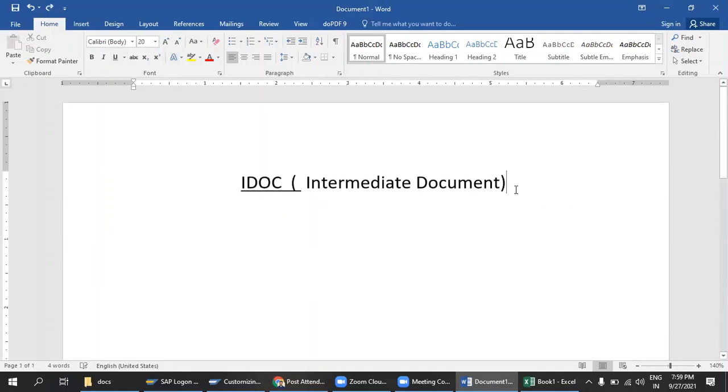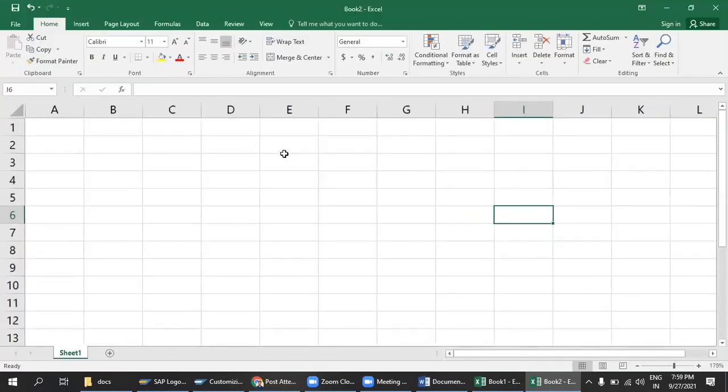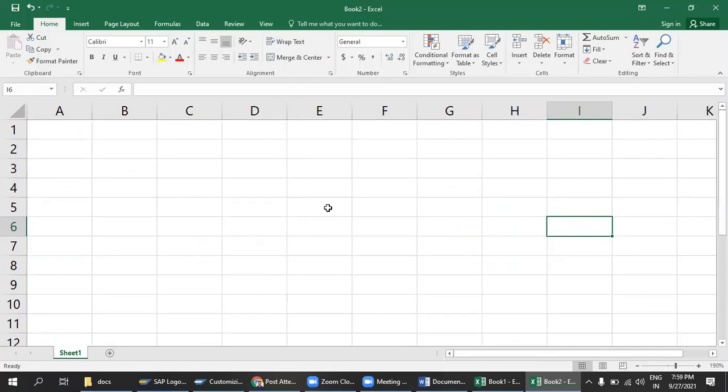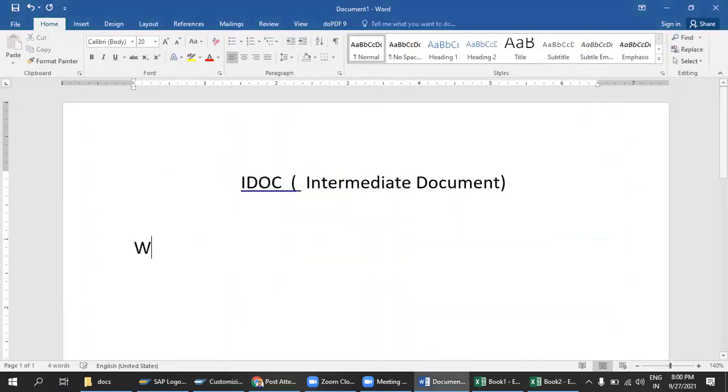So the next concept is the IDOC concept, guys. First I will explain a few things here. IDOC is an intermediate document. So it is a document. What does it do exactly? It moves data from SAP to non-SAP, and non-SAP to SAP. We have two types of IDOCs, guys. First I will write and then I will explain to you.